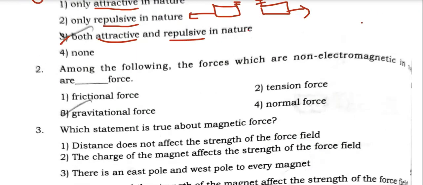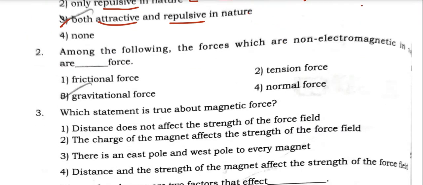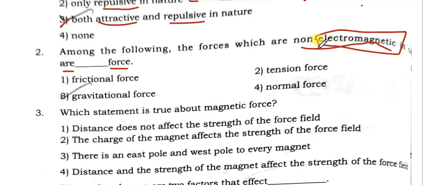Okay, second question. Among the following, the forces which are non-electromagnetic in dash force. First we have to know what is meant by electromagnetic force. Electromagnetic force, shortcut we will write EM.